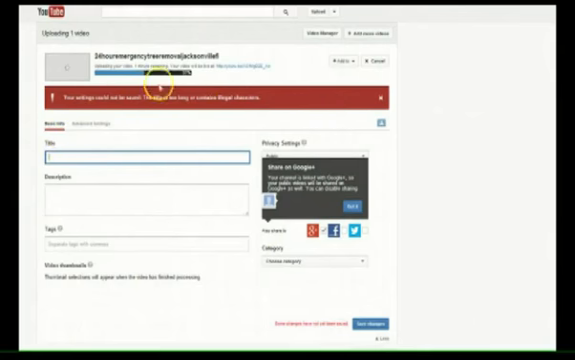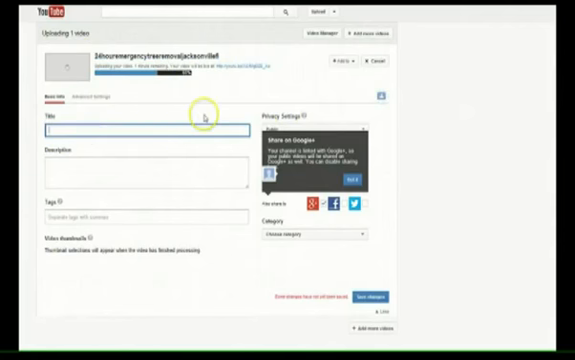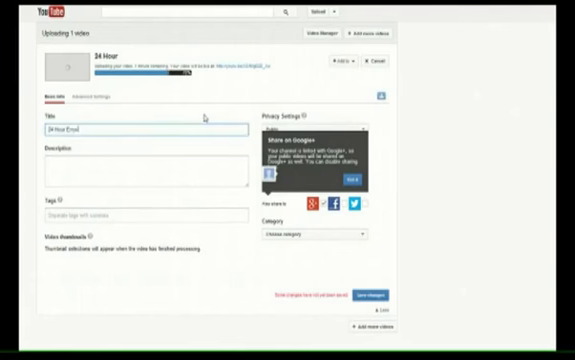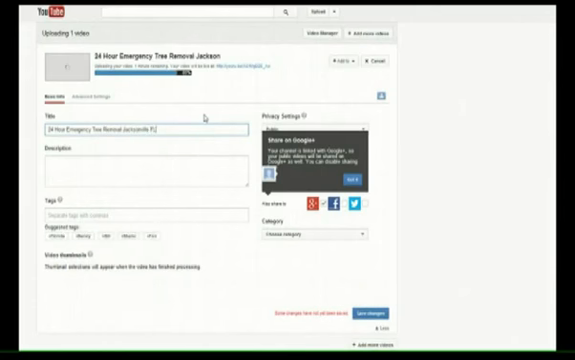Your settings cannot be set. Oh, it's just saying that because you see, this is what I named the file, and it's saying that's too long. It defaults that as the title, but I'm about to fix that. So again, the keyword was 24-hour. Let's go ahead and make it look good. I like the capital letters. I don't know if it matters. Emergency tree removal, Jacksonville, Florida.